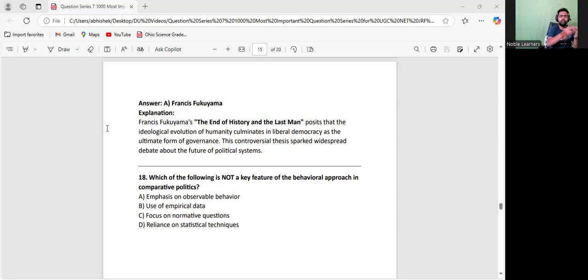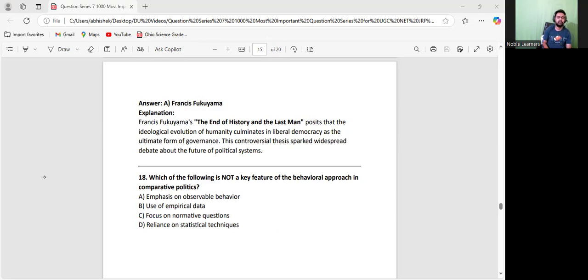So if you are just following the empirical approach, just finding the facts and describing them, it is not going to help you, because you are just detecting the disease, but you are the one who has to solve it as well. So normativism is also an important part whenever we do any research. We do write our suggestions, our conclusions, our prescriptions in any research if you go for a PhD. So focusing on the normative question would be the correct answer.